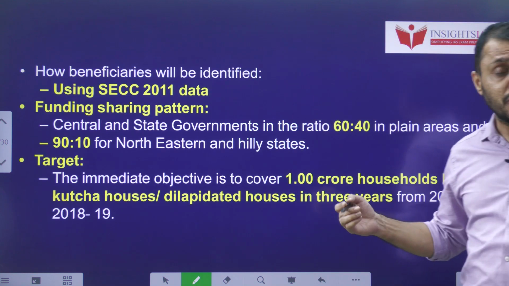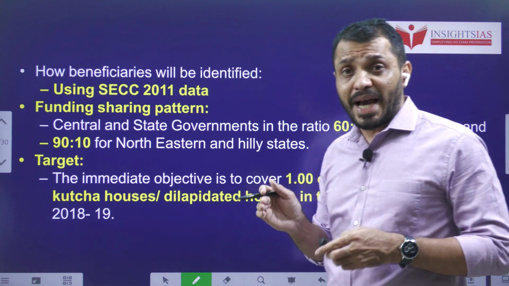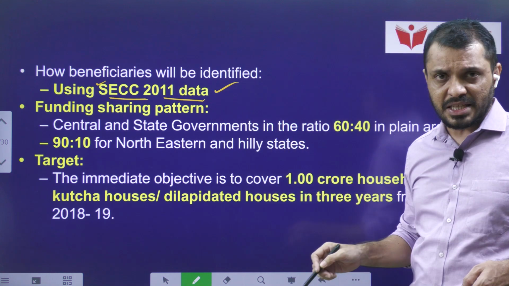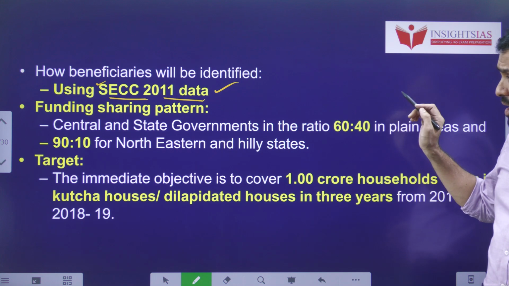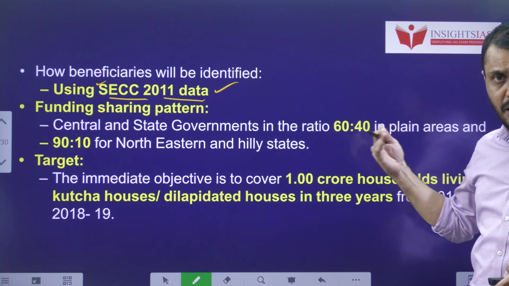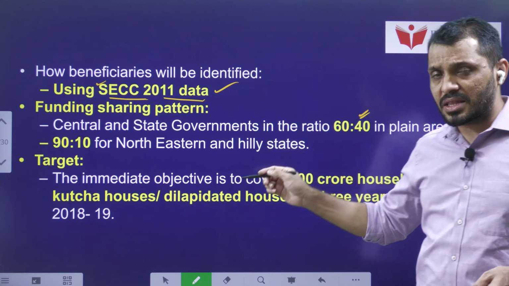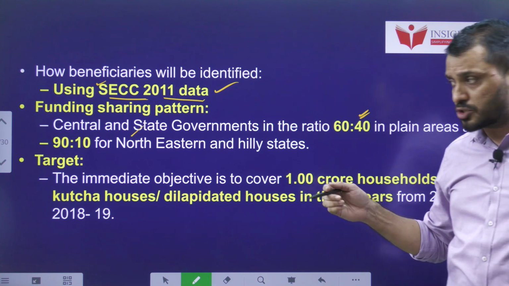How will the beneficiary be identified in this scheme? The beneficiary will be identified by the Socio-Economic Caste Census 2011 data. Based on that, the funding pattern of this scheme in normal plain areas in normal states is 60:40, whereas in the northeast states as well as hilly areas the funding pattern is 90:10.